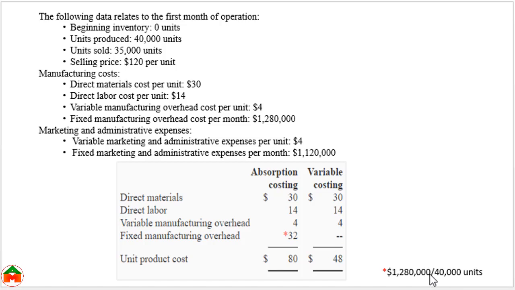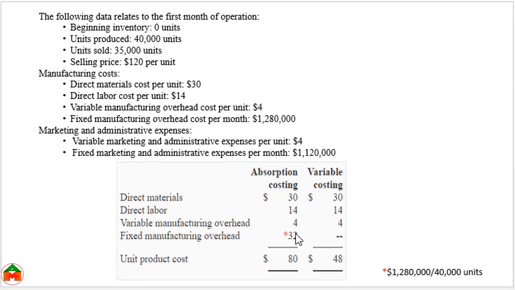So if we divide the fixed manufacturing overhead by the production, then we will get the fixed manufacturing overhead per unit. And the main difference we can see is that we are showing the fixed manufacturing overhead in absorption costing, but in variable costing we don't include the fixed manufacturing overhead for calculating the unit product cost.